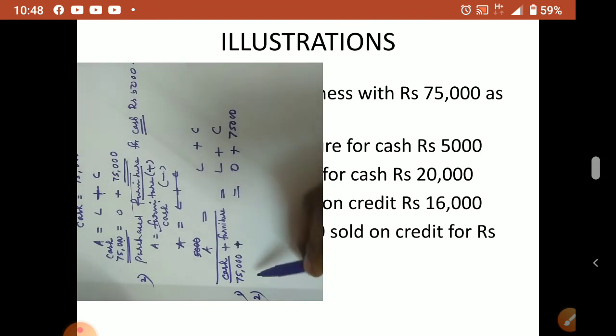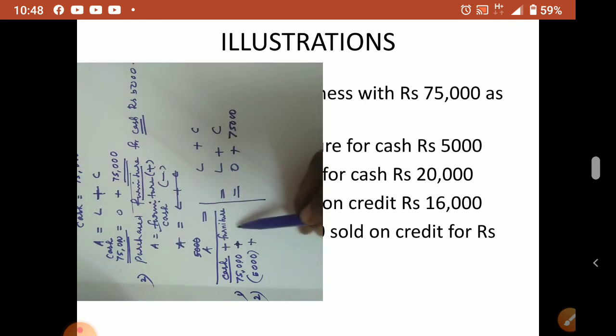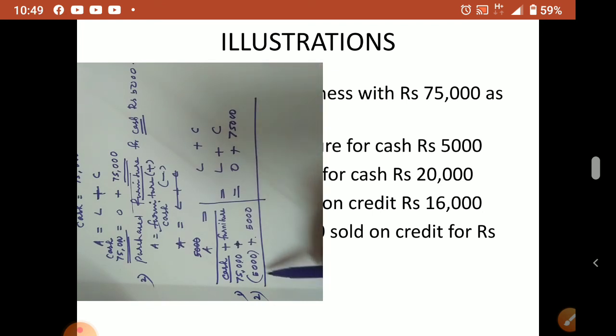Furniture purchased. So when we purchase the furniture from 75,000, 5,000 gone. So usually we do in bracket. जो minus करना है उसको bracket में डालेंगे. Okay. Now then plus this is asset side. Remember, furniture आ गया 5,000 का. So plus will do. So what we receive in the business, for that plus, if cash is going then it is minus.